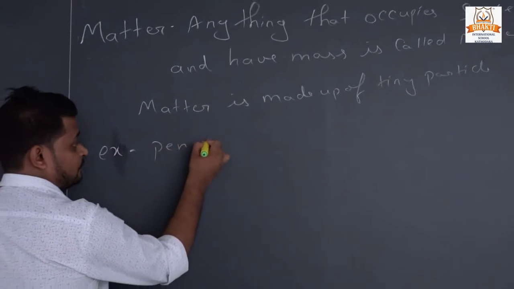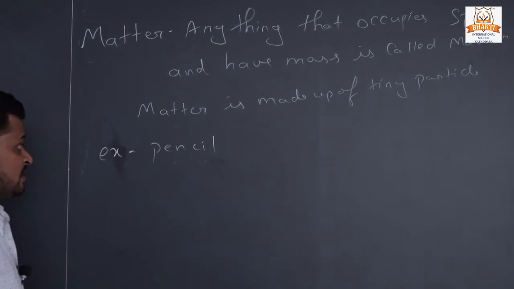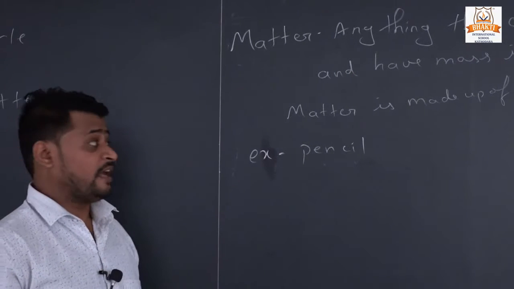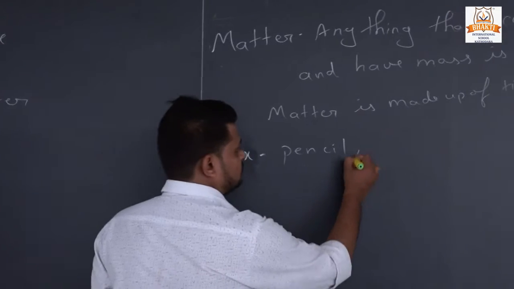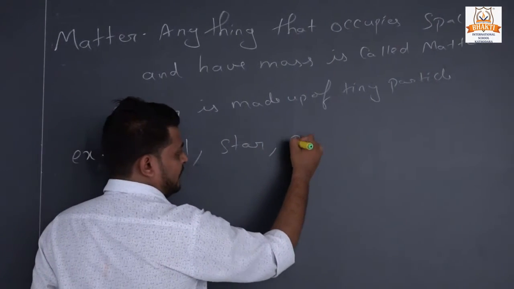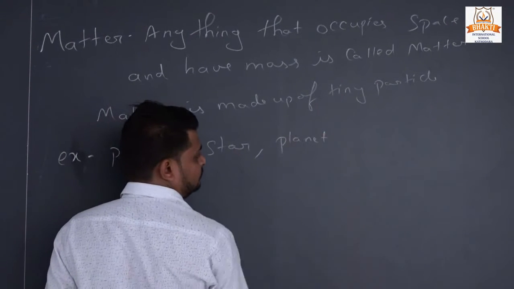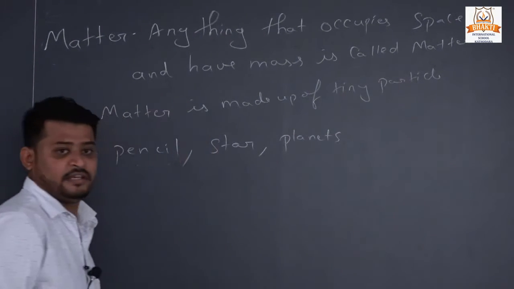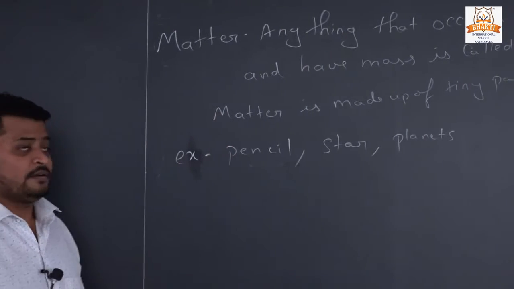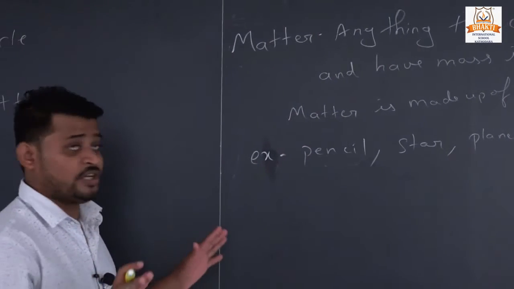A pencil is matter. Why? Because it is made up of tiny particles. Then stars, planets, everything in the universe, all things are made up of matter. So it is clear what matter is.